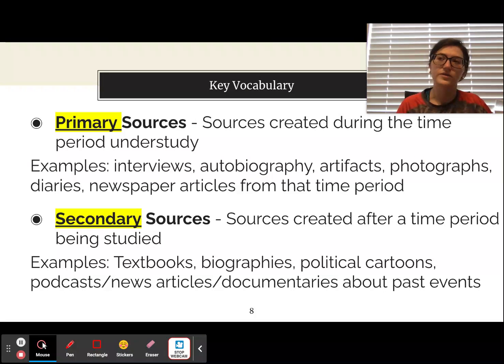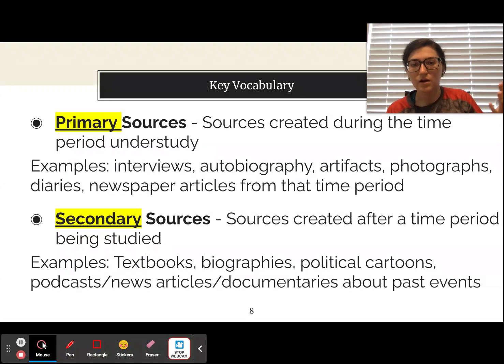Now, if someone wrote an article today about something that happened a year ago, that would not be a primary source. Another example of a primary source could be a map, right? Because you are looking at what it was like during that time period. The other type of source we have are secondary sources. They are created after that time period that is being studied. They are created by someone else interpreting what happened.